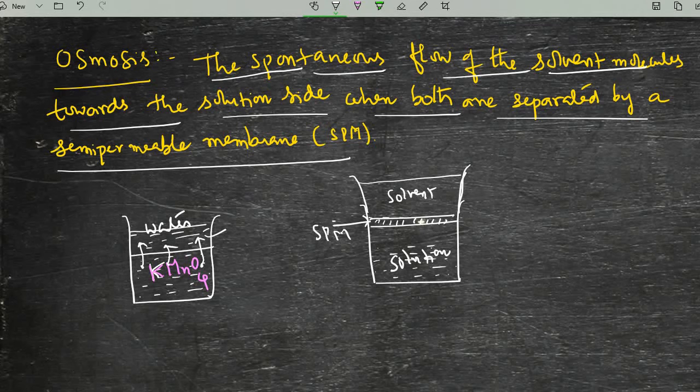So what will happen, the solvent starts moving into the solution. Once the solution is prepared, and the solution and solvent are separated by SPM, the phenomenon happening in this beaker is number 2; for the first one I am putting 1. Once the mixture is prepared, after some time this uniform mixture is called a solution, and the solvent molecules and solution molecules I am now separating with SPM. Then I understand that this is nothing but osmosis